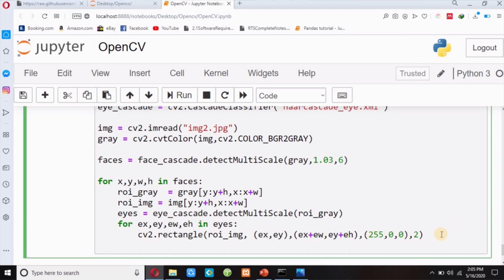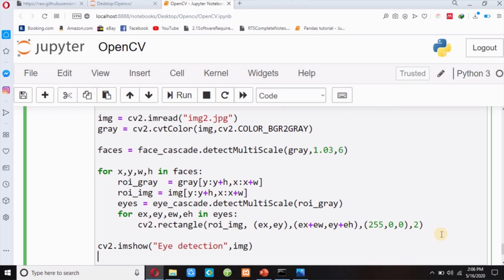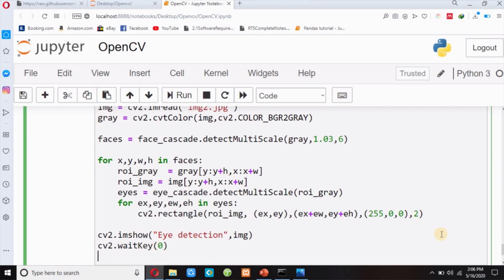Finally I will display my image. cv2.imshow, eye detection, and then I have to pass my real image. cv2.waitKey 0, and then cv2.destroyAllWindows.